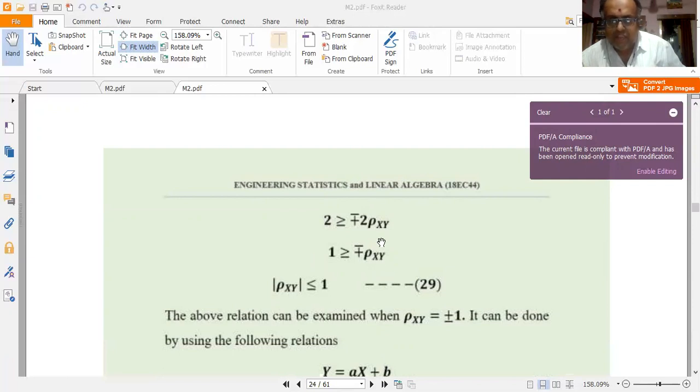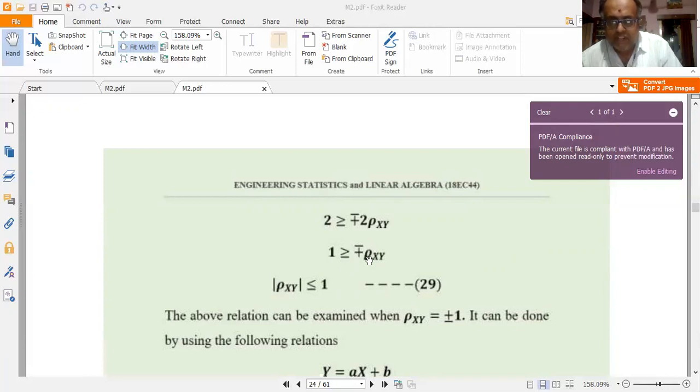So taking modulus on both sides, I get mod of 1 greater than or equal to mod of minus plus rho xy. Modulus of a positive entity is a positive entity. Modulus of a negative entity is a positive entity. So I get 1 greater than or equal to mod of rho xy, because mod of 1 is 1 only. So mod of minus plus rho xy is only mod rho xy. So that's why I get mod of rho xy less than or equal to 1.